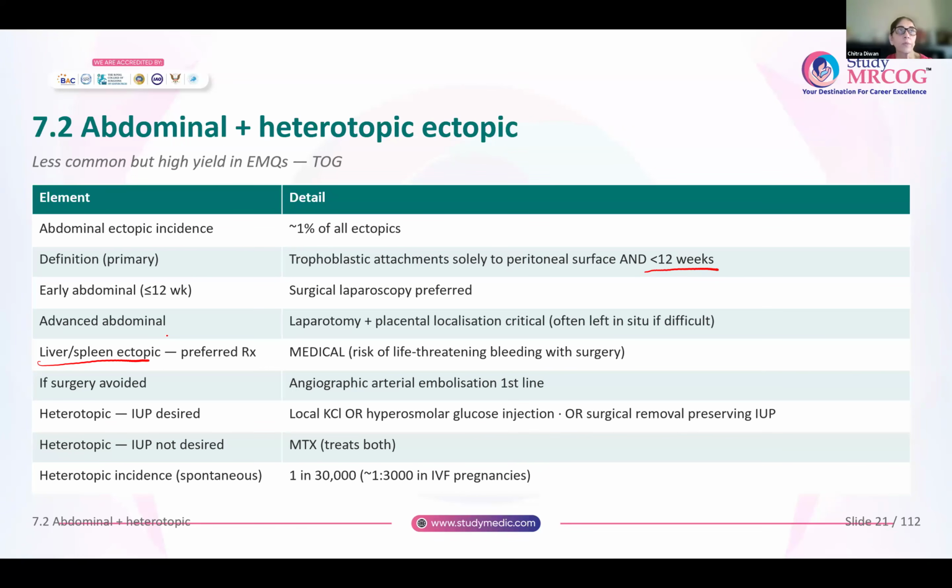Now, whenever there is a heterotopic pregnancy and the woman wishes to continue the intrauterine pregnancy, then local potassium chloride or hyperosmolar glucose can be injected into the ectopic pregnancy, or you could do surgical removal of the ectopic pregnancy, thereby conserving the intrauterine pregnancy. In a heterotopic pregnancy, when the intrauterine pregnancy is not desired, you can give systemic methotrexate. It takes care of both the intrauterine as well as the extrauterine pregnancy. And the incidence of heterotopic pregnancy, whenever it is a spontaneous conception, is about 1 in 30,000, whereas for IVF, it increases to 1 in 3,000.